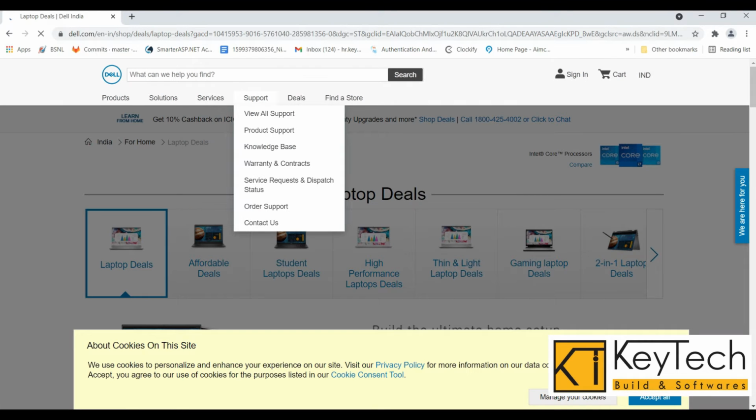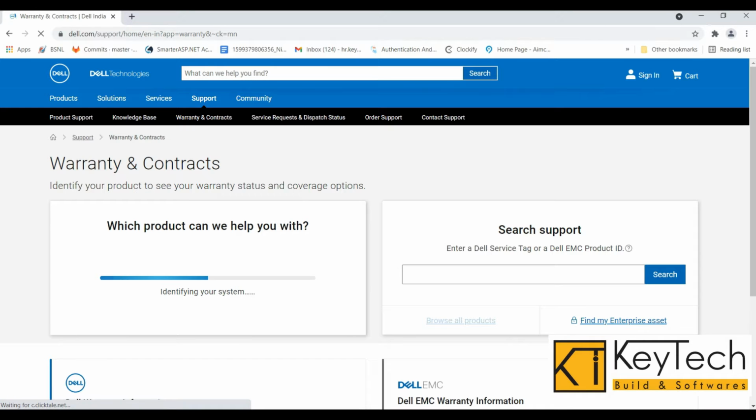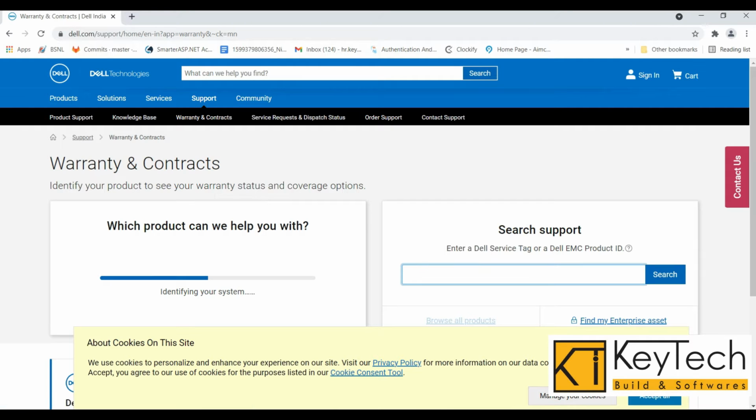Here you can see more options. We have to go to the Support menu option and select Contact. Finally, you get this page. This section automatically identified my laptop.